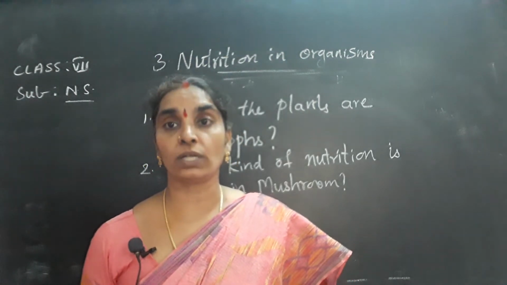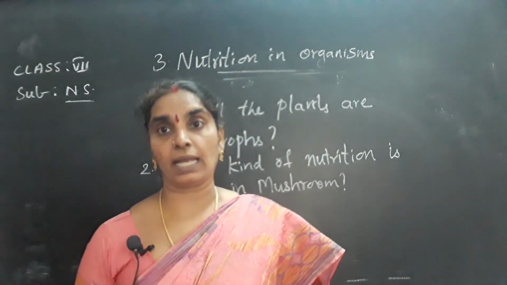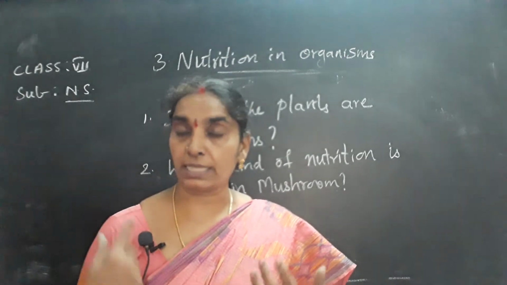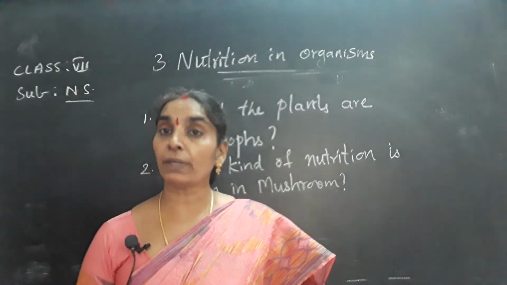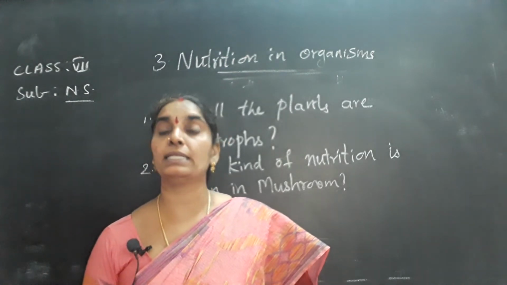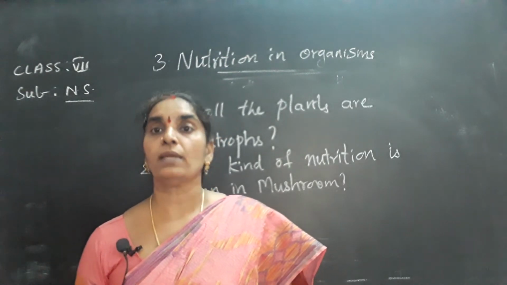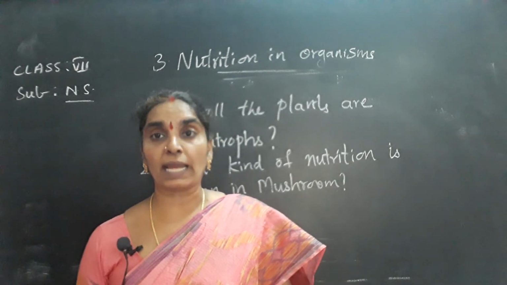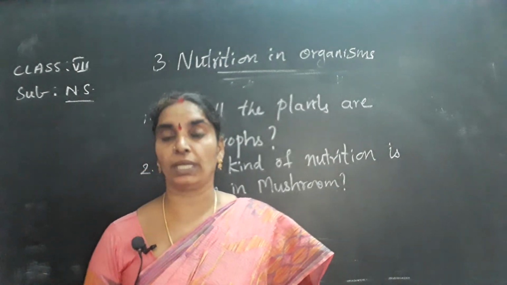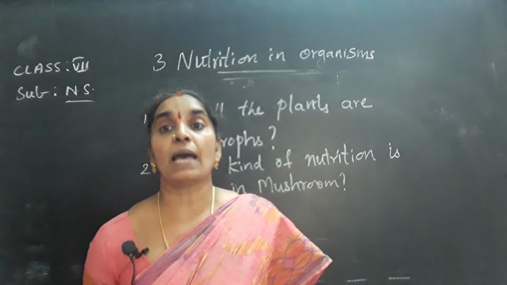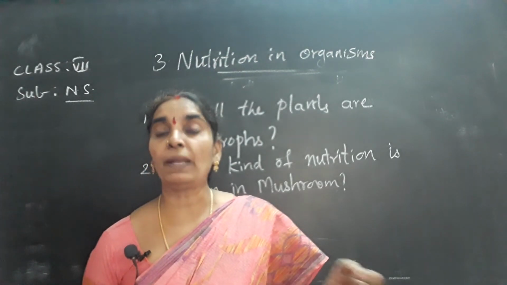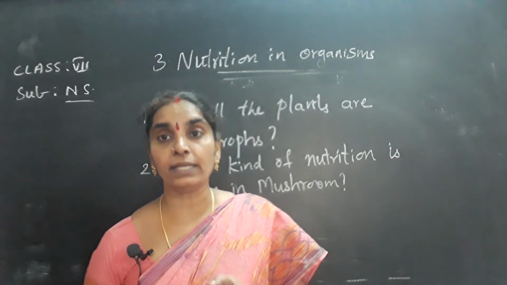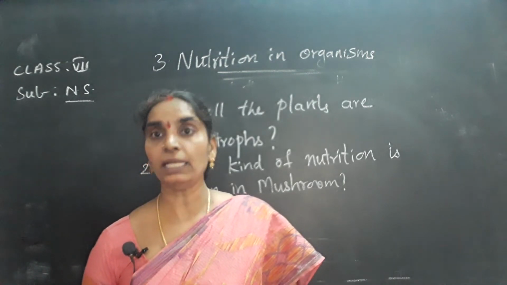Again, heterotrophs are divided into four kinds. They are the parasitic mode of nutrition, saprophytic mode of nutrition, symbiotic mode of nutrition, and insectivorous type. Among these four types of heterotrophic mode of nutrition, mushrooms exhibit the saprophytic mode of nutrition, which is they depend on dead and decayed organic matter for their food.